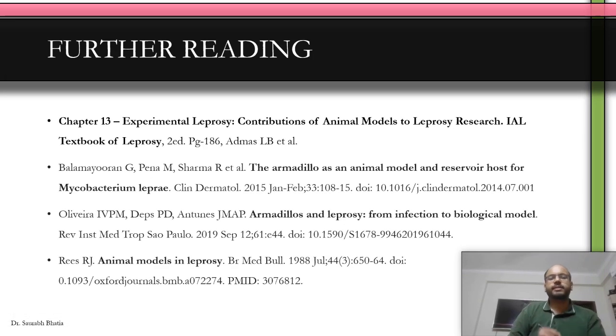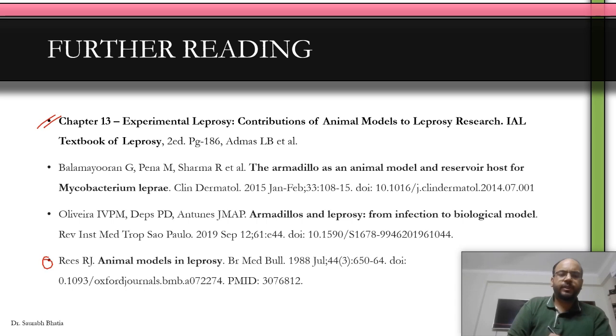So with that, these are the further reading recommendations. This is a chapter in IAL. It's a good chapter, but multiple paragraphs are not required at residency level. You just need to have a basic understanding. What are mouse models? Why are they used? What is the inoculation size? Mouse foot pad is the gold standard. Why are armadillos used? What are the advantages? What are the limitations? What is the nine-banded armadillo? You need to know some aspects so that you can write a good short note when a question comes on animal research in leprosy.